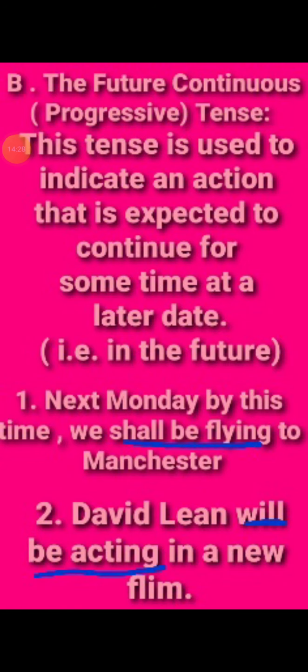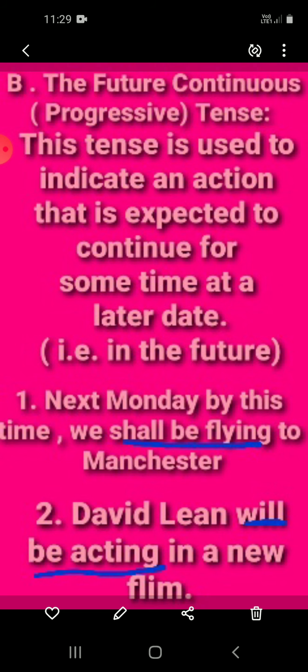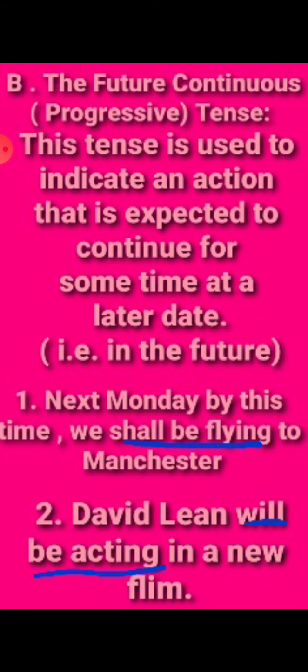Future continuous progressive tense. This tense is used to indicate an action that is expected to continue for some time at a later date. We are talking about the future, which is going to happen; it is going to take some more time. By this time next Monday we shall be flying to Massachusetts. Here, shall be flying tells what is going to happen in the future. It is future progressive.